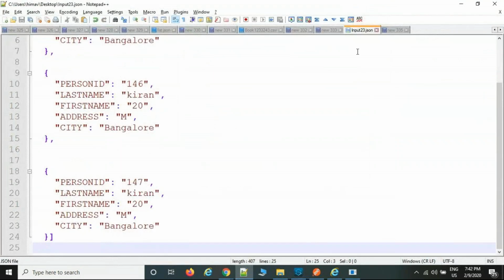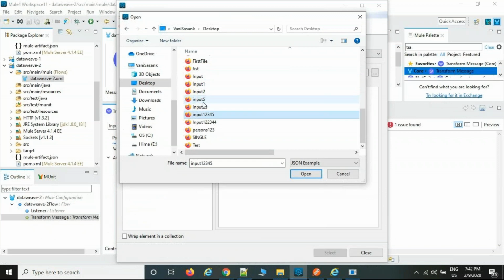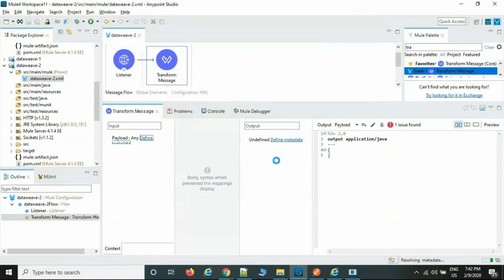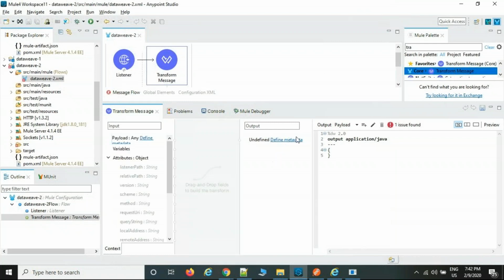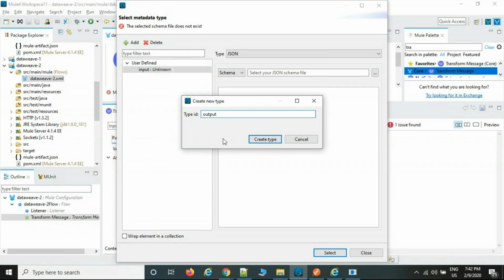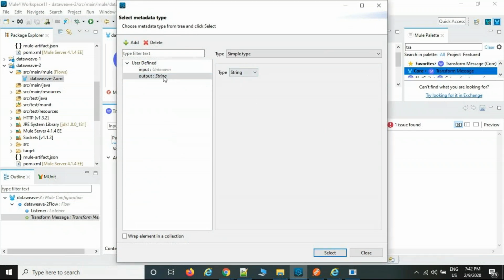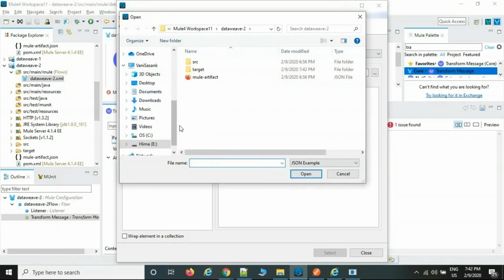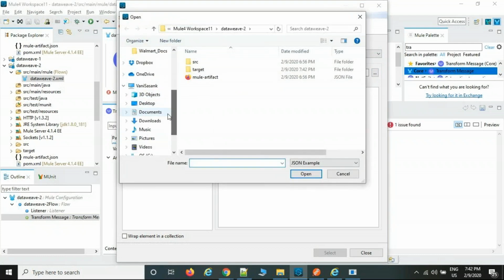Yeah, 23, right? Input. Yeah, 23. Okay, we can select output. We'll see, or else I will write manually. Okay, JSON example. Same input, output same, right? Then we can select okay, desktop.